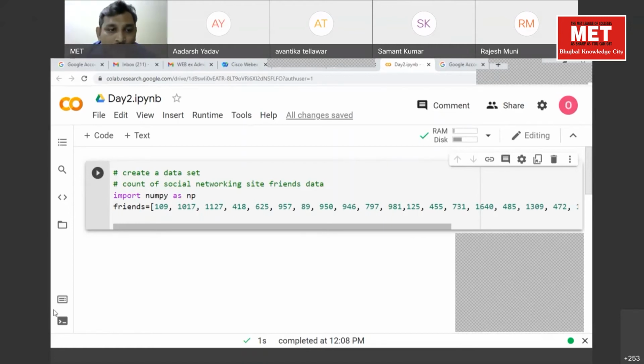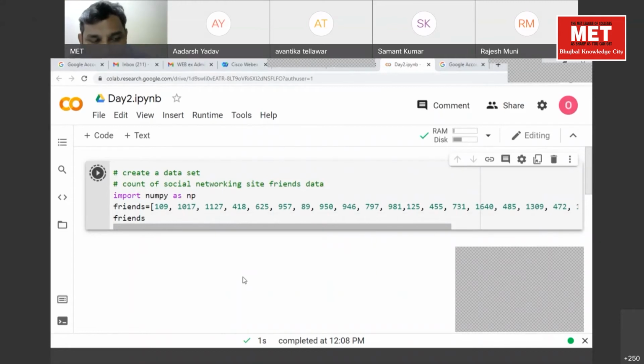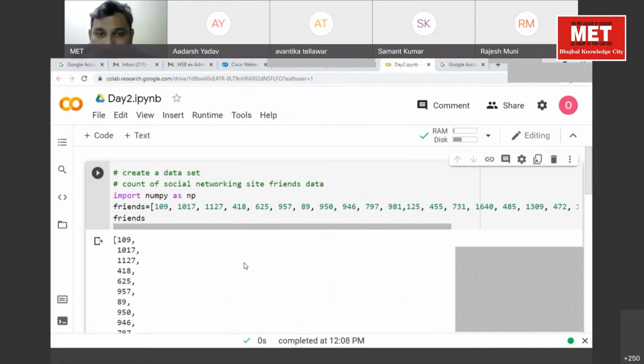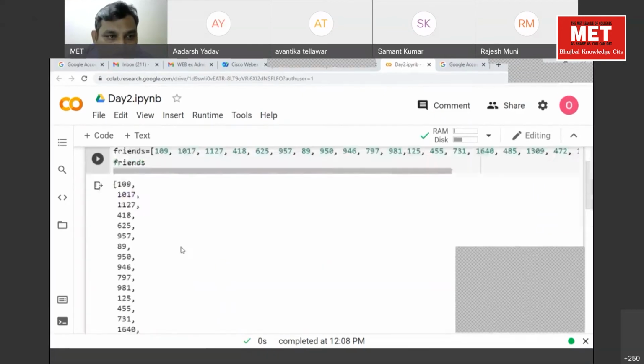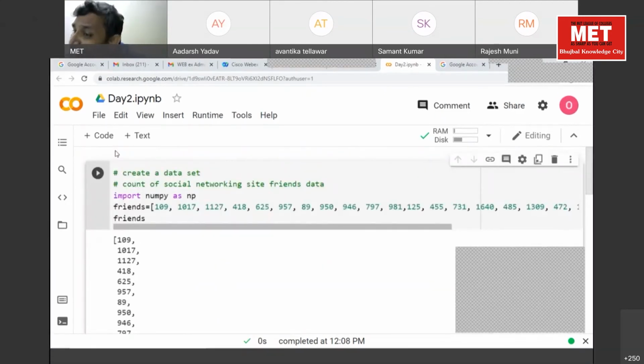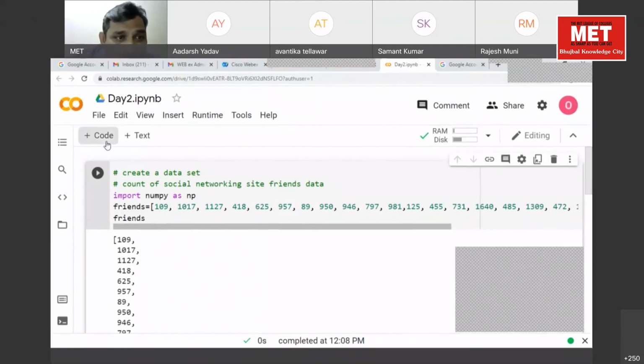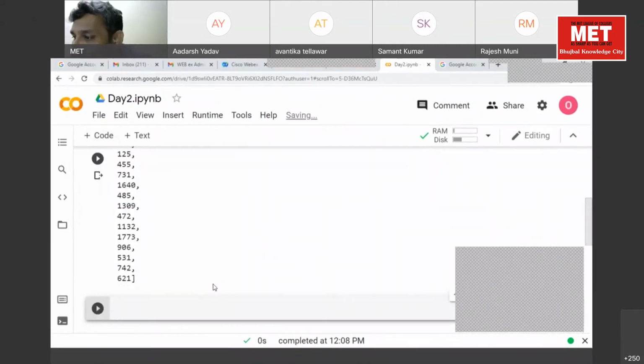what we will do is, we'll have, say, friends, and it will show me the data. Okay. Now, first thing we are going to do is we will be computing mean. Now, what is mean? Average value of data. So how will you compute mean?